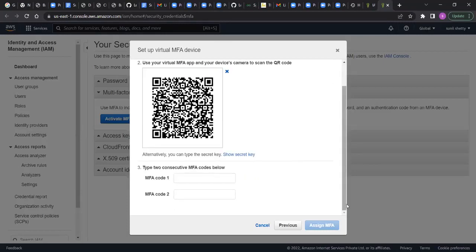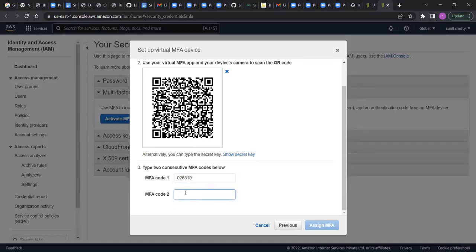Are you able to download that Authenticator app in the Google? Yes, sir. Are you able to scan that QR code? Yes, sir. Is it generated a code for you? Enter that code. Now you wait. Then one more code will be generated.